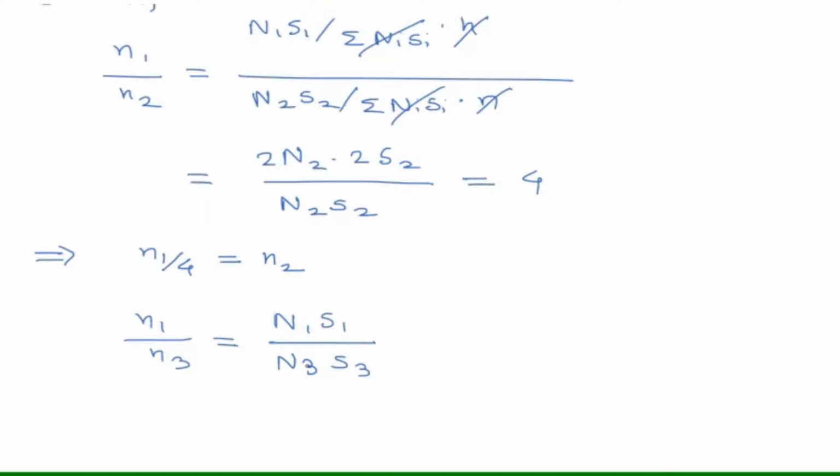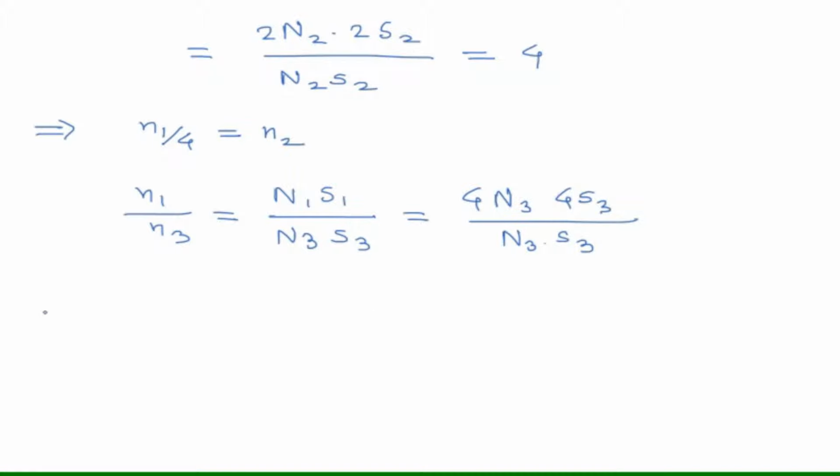If I take N1 in terms of N3, it will be 4 times N3 and 4 times S3 divided by N3 S3. After cancelling all the terms, I'll get n1 divided by 16 is equal to n3. So from here we got values of n2 and n3 in terms of n1.